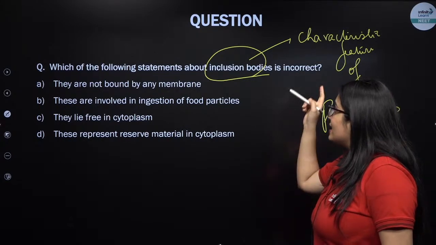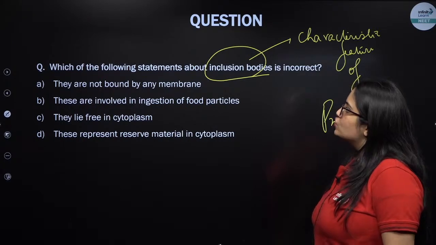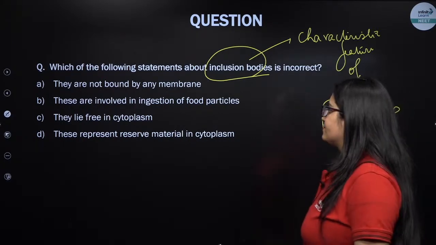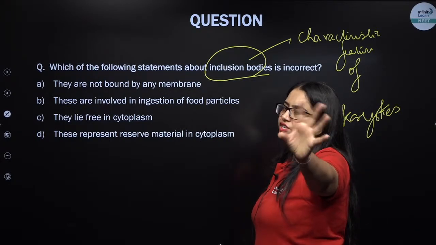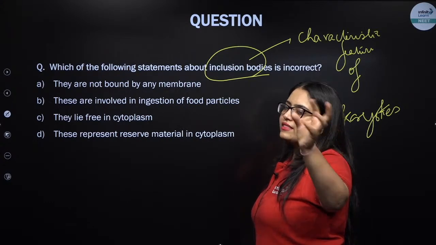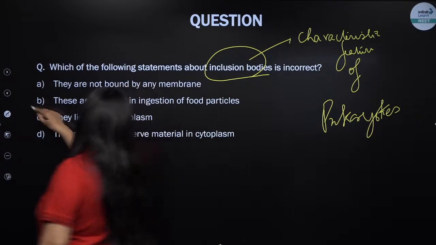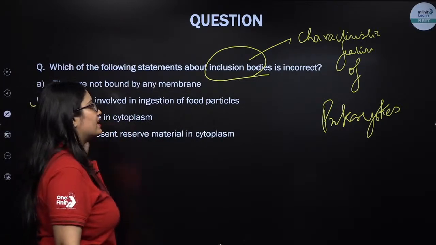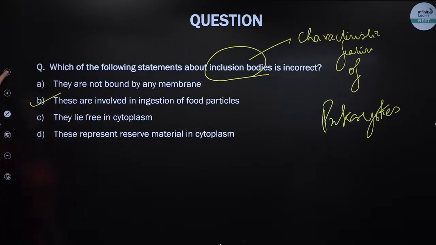इसमें से इन 4 में से incorrect statement क्या है? Inclusion bodies are not bound by any membrane. That's absolutely correct. They are not involved in ingestion of food particles, इनका कोई ingestion या digestion से कोई रोल नहीं है. They represent the reserve material, right. So this is in fact wrong. They lie freely in the cytoplasm, that's right. They represent reserve material in the cytoplasm, this is also right. Clear everybody? That's good. Next question.